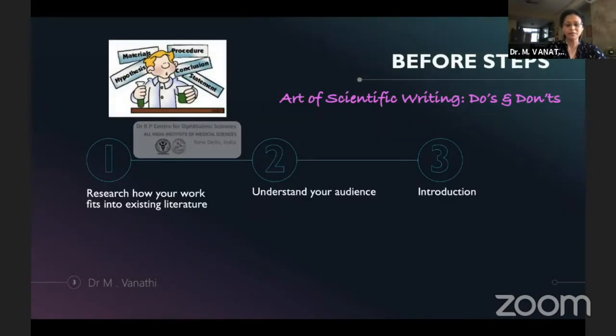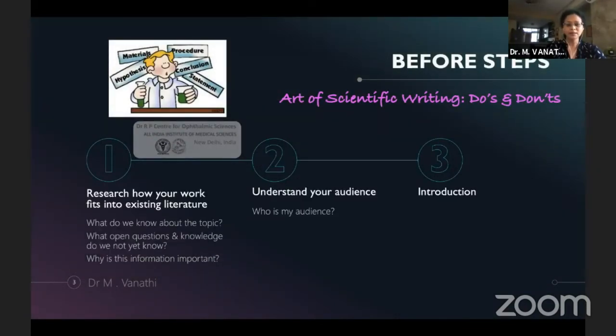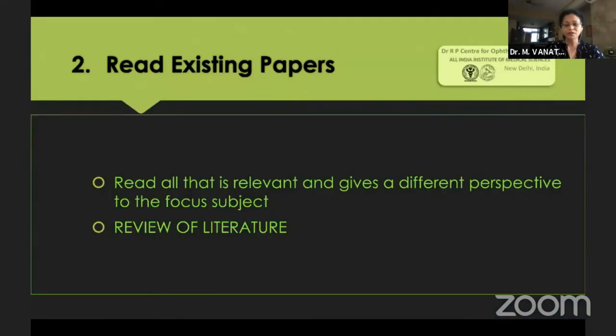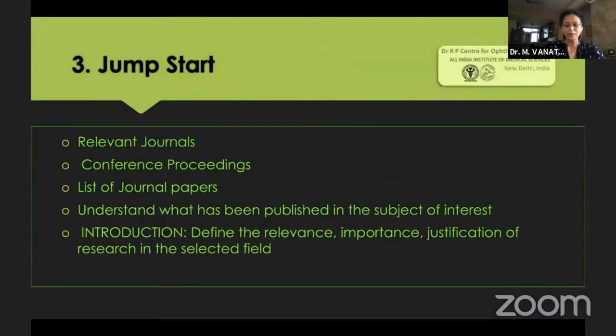Then look at these three particular steps here. Is your research talking about the existing literature or adding on to what is there in existing literature? Who is the particular audience you want to reach out to? And framing a really good introduction. Introducing the subject in a very apt manner is going to go a long way in striking a good note with the reviewer who's going to be reading your manuscript for peer review.